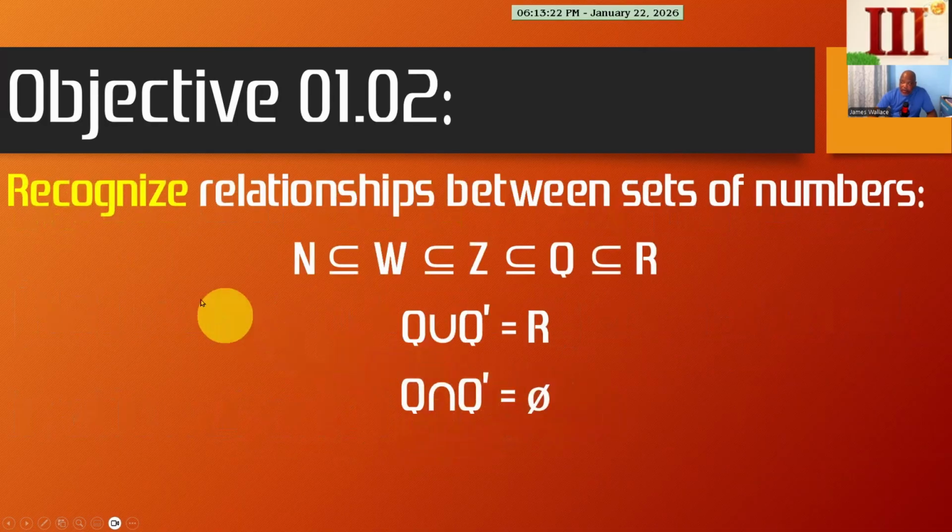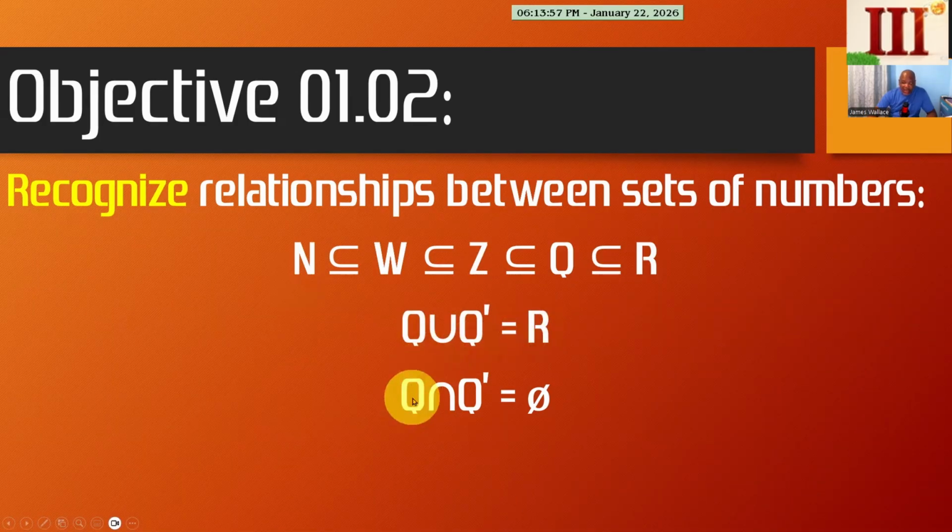So we have to recognize that all natural numbers belong to the group of whole numbers, which belong to the group of integers, which belong to the group of rational numbers, which belong to the group of real numbers. That's a whole mouthful. So we have integers, and those, no, this isn't integers. This is rational. Q is rational numbers. So the union of the rational numbers and irrational numbers together make up all the real numbers.